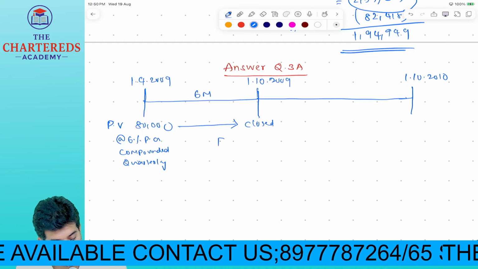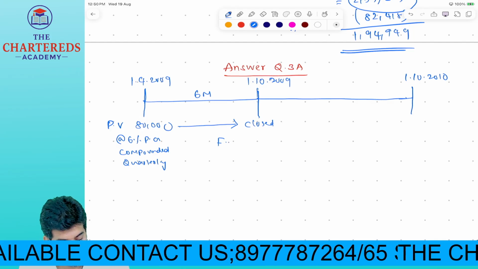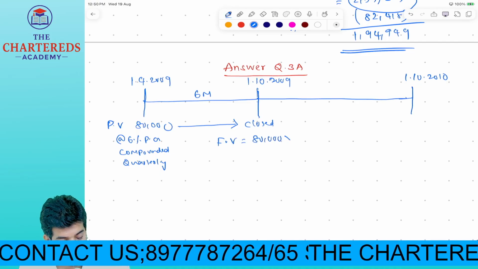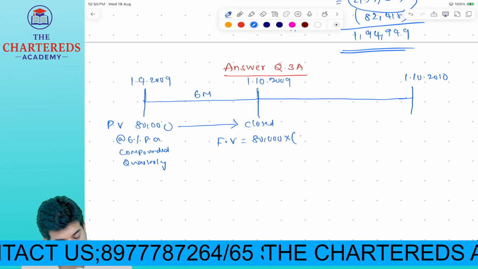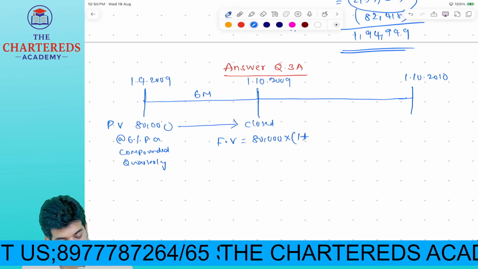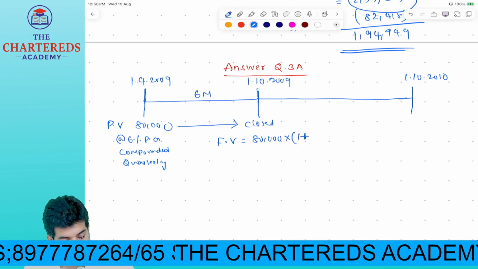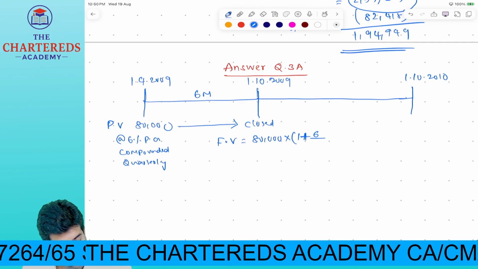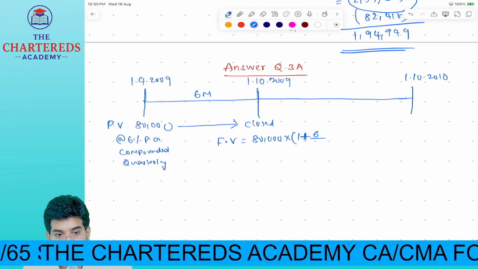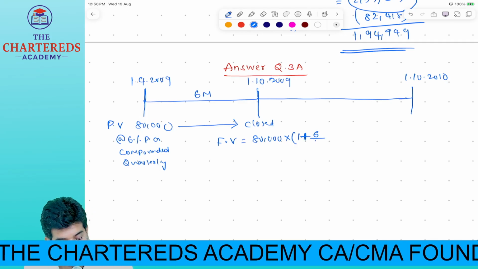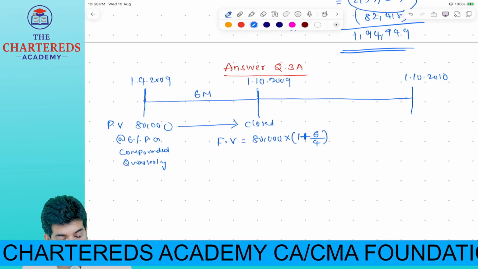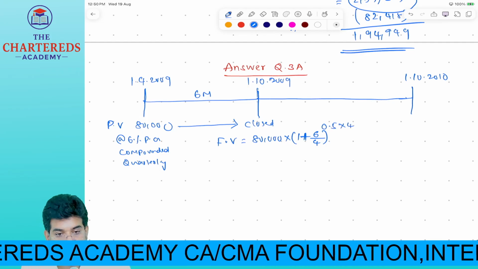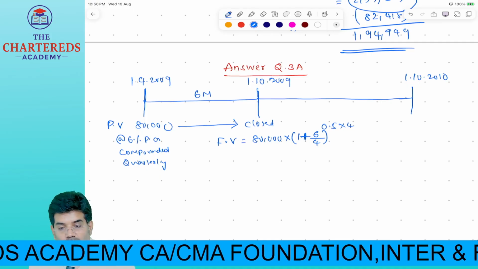So what is the future value of this one? Future value is equal to 80,000 into 1 plus 6 by 4, 4 times compounding in a year, whole power 0.5 into 4. 6 months period, so 0.5.